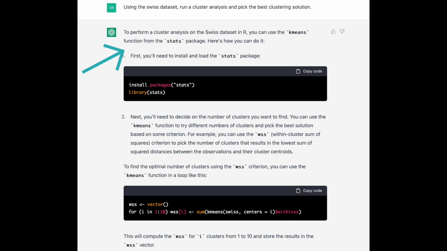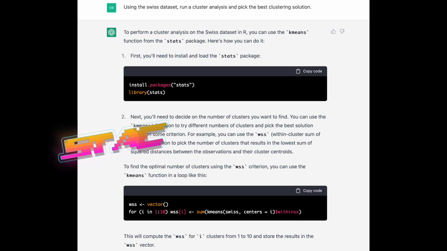To perform a clustering analysis in R, you can use the kmeans function. Okay, so here it decided to pick one type of clustering solution. Okay, it doesn't explain why it picked this one, just telling us we can use that function. And then you can use the WSS, the within-cluster sum of squares criterion, to pick the best cluster. So it just generated a code. This code is quite familiar to me. I think I've seen that code on Stack Overflow. So it doesn't seem that it's coming up with this code itself.